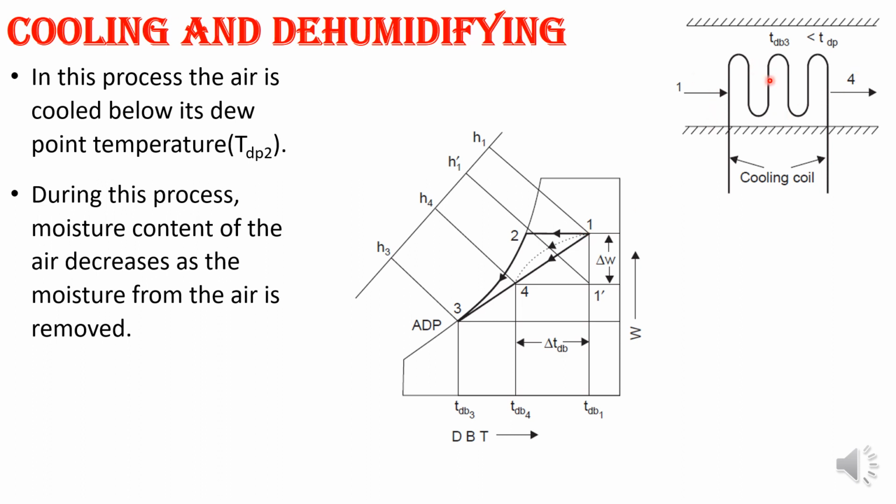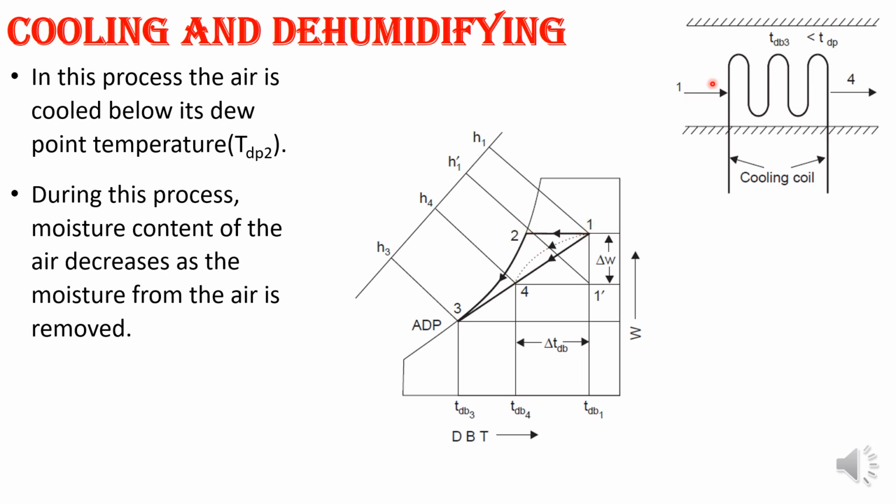Okay, so in this process the warm air at 1 enters the cooling coil, which is maintained at a temperature of T3. Remember, this temperature is maintained at T3. The surface temperature of the cooling coil, T3, is lesser than the dew point. See, the dew point temperature is 2.